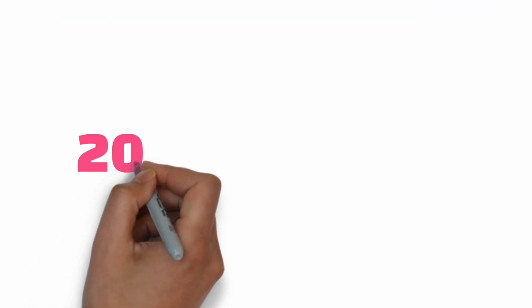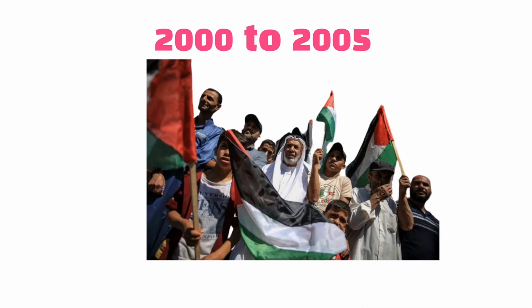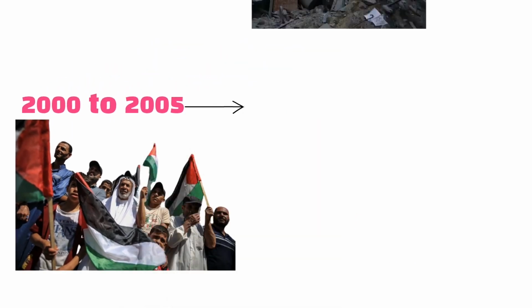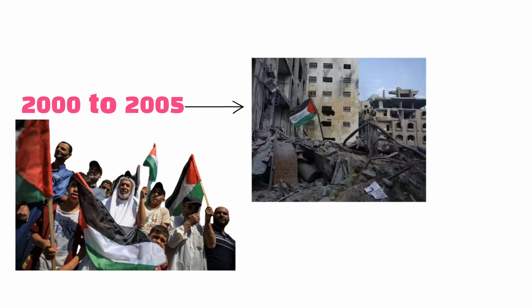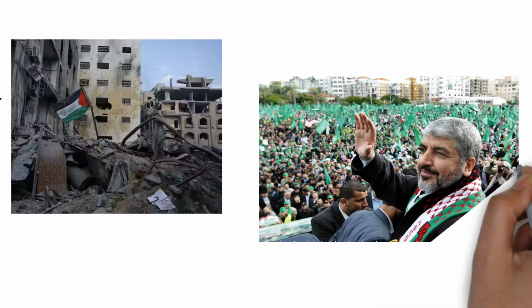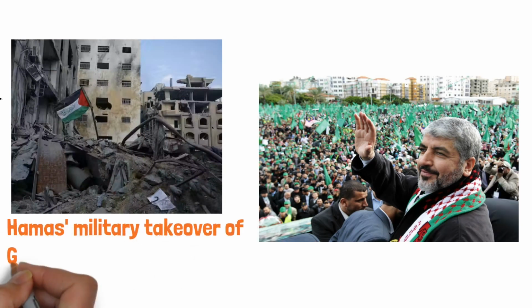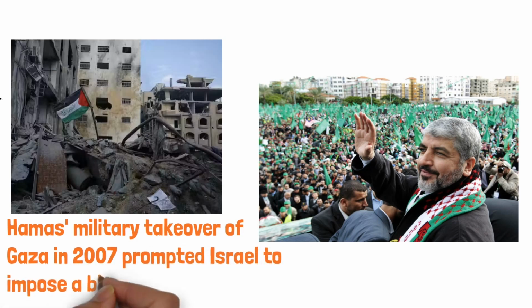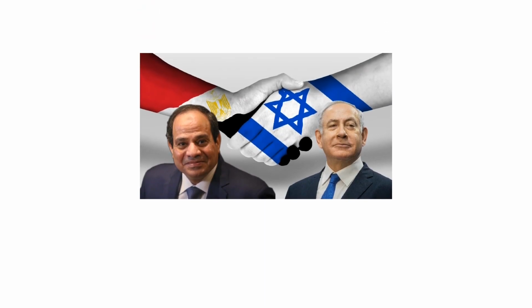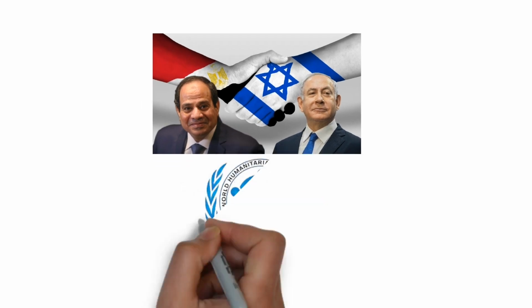Following the Second Intifada, spanning from 2000 to 2005, Palestinians achieved their self-governing control over the West Bank and Gaza. In 2005, Israel withdrew from the Gaza Strip, dismantling its settlements within the area. However, Hamas won the subsequent election in 2006, resulting in their control of the Gaza Strip and the removal of PLO representatives. Hamas's military takeover of Gaza in 2007 prompted Israel to impose a blockade on the region. After the armed takeover, Israel and Egypt imposed a blockade on the Gaza Strip, severely limiting the movement of people and goods in and out of the area.